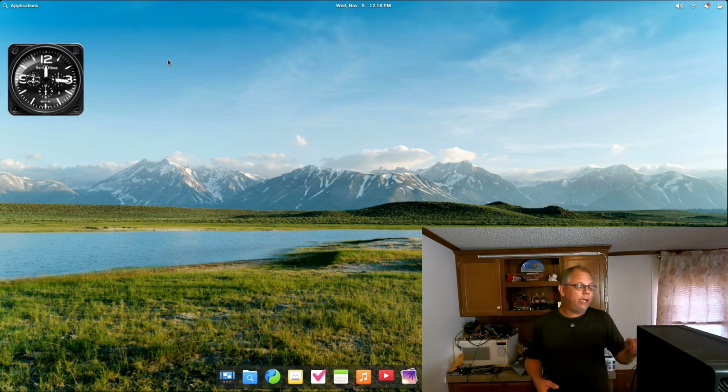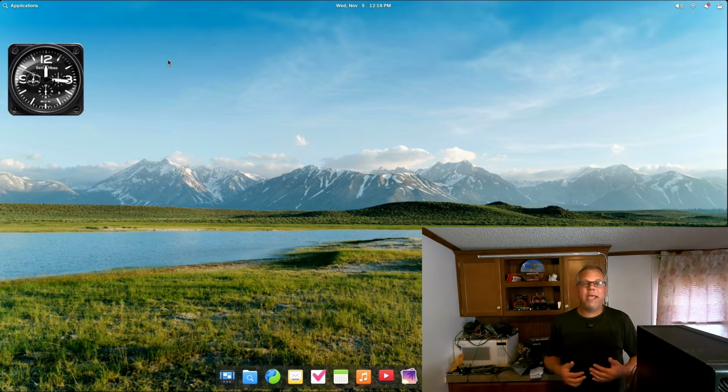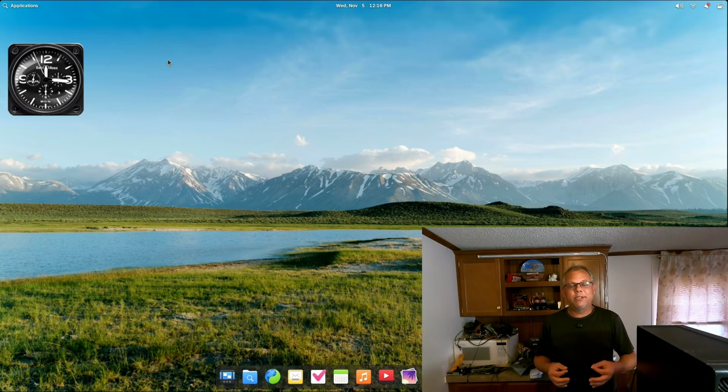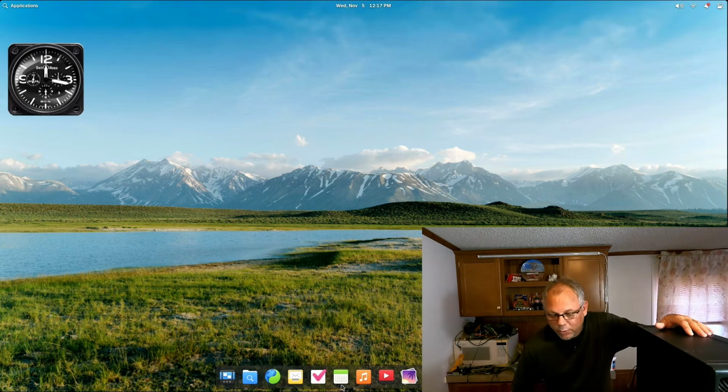You will have to get used to all the windows having the close button on the left-hand side of the screen. That's kind of weird, don't get me wrong. But you'll get it figured out soon enough. You can see that it's pretty easy to go through and scroll through and do this.